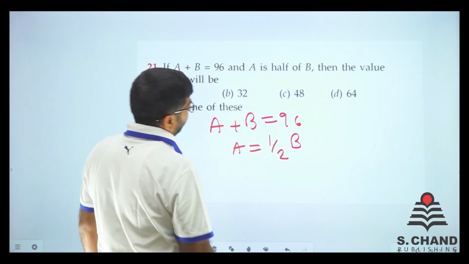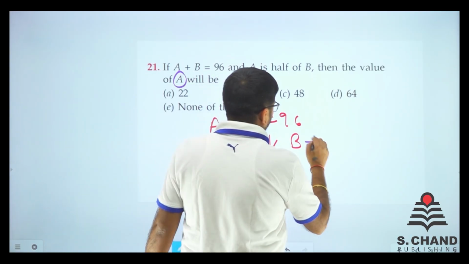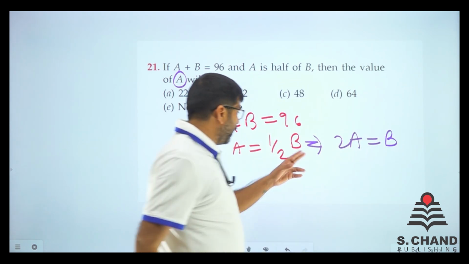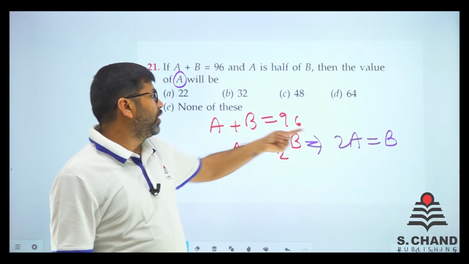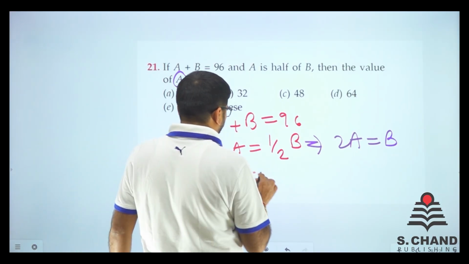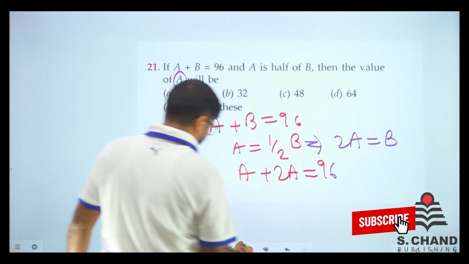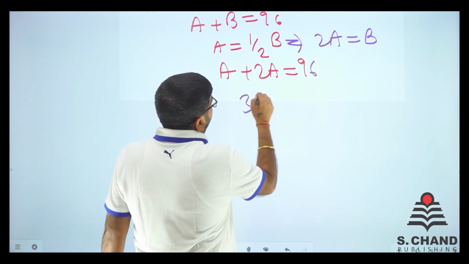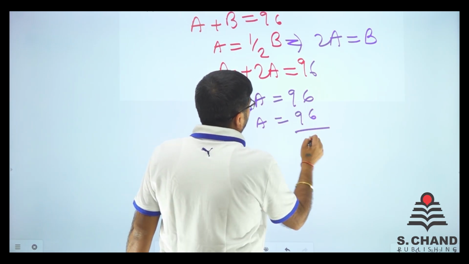So do one thing. Just put the value of b here. From this part we can say that 2a is equal to b, because b is equal to 2a. This 2 goes here and multiply. So if I put b equal to 2a, we get a plus 2a is equal to 96. So I can easily say that 3a is equal to 96. So a is equal to 96 by 3.